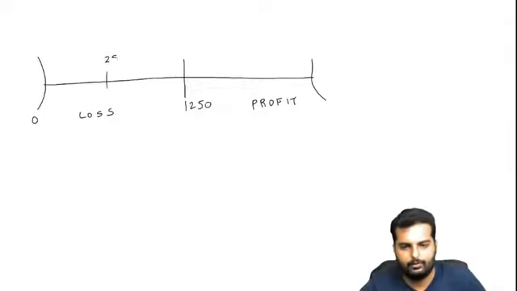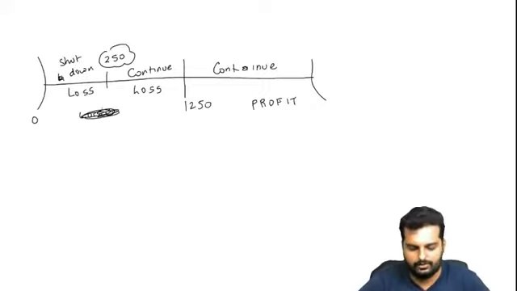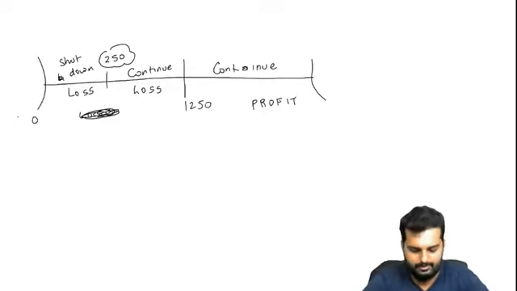Here I'll put it as 250 units. If it's a profit, you would continue. Above 250 also you would continue even though it is a loss. Below 250 you will shut down and it is actually a loss. Okay, let's put it this way. Can you draw this chart in your books?